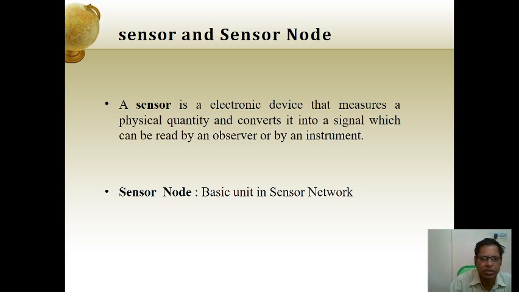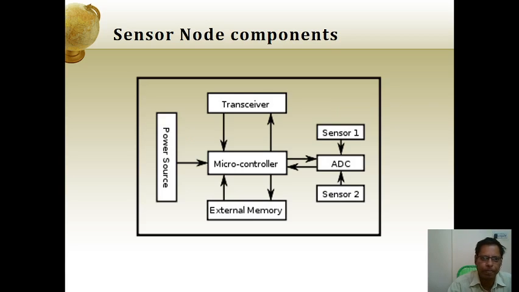A sensor is an electronic device that measures a physical quantity and converts it into a signal which can be read by an observer or by an instrument. A sensor node is the basic unit in a sensor network, which can be connected through that application.